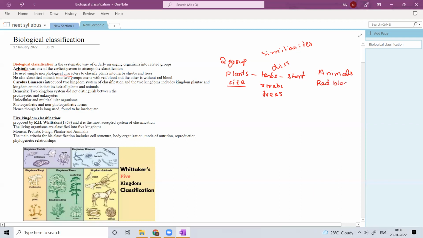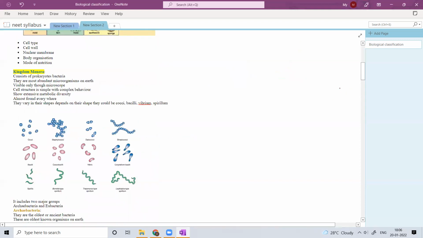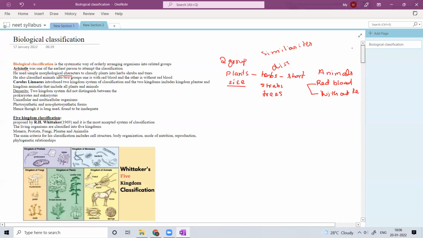And the animals which don't contain red blood, without red blood. So these are the only factors. So it is a basic level classification. Aristotle's classification is a type of artificial classification, because he didn't consider many factors. Only by simple morphological characters he was able to classify.